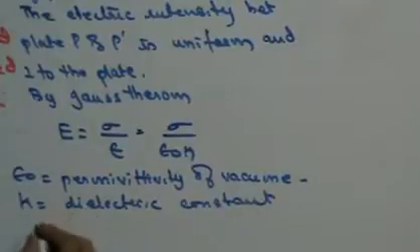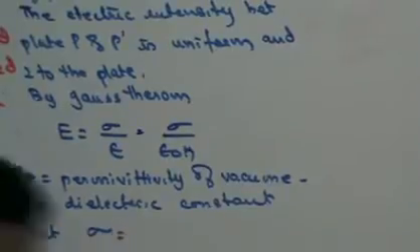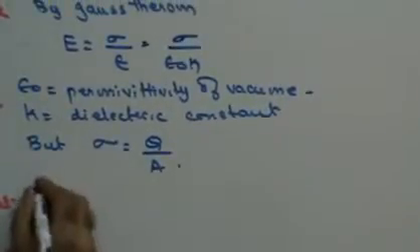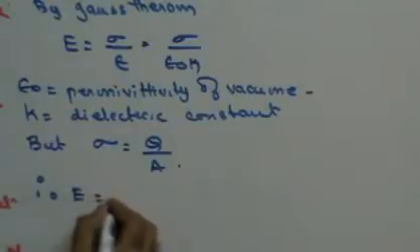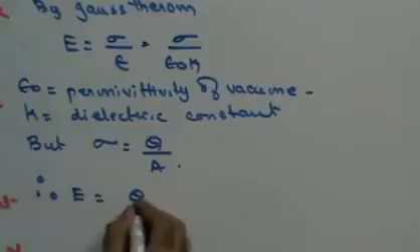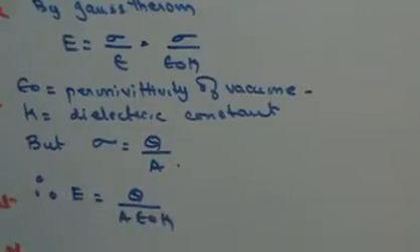So as a result, I can also say, but what is Q? What is charge density? Charge density is nothing but charge per unit area. Hence, I can therefore say that E is equal to Q upon A epsilon 0 K, right?